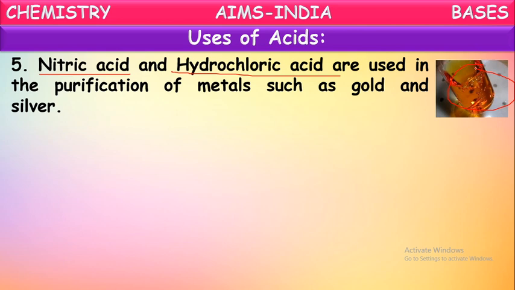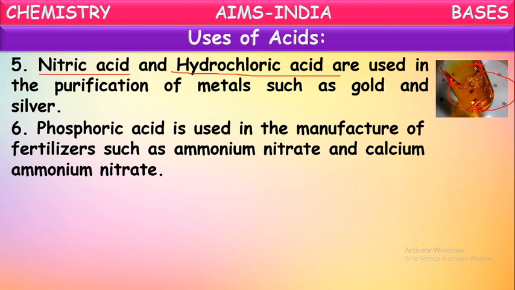What is that, children? Aqua regia. This mixture is used in the purification of metals such as gold and silver. These are the least reactive metals, highly stable metals, purified with aqua regia. In this way, these two acids are important for us.